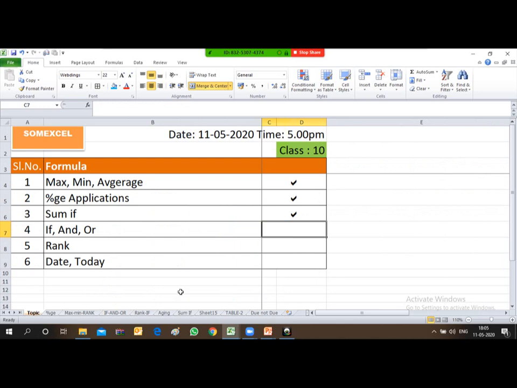So let's move on to our next. Friends, we have already covered the rank option also, and we have covered simple logic for AND and IF OR. So let's move on to some complex one.